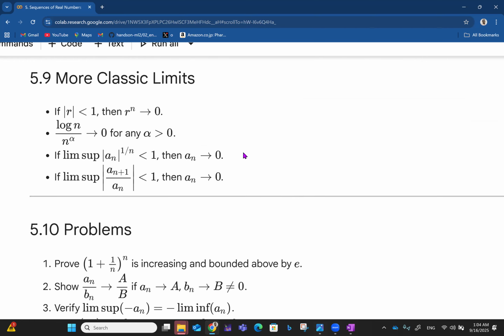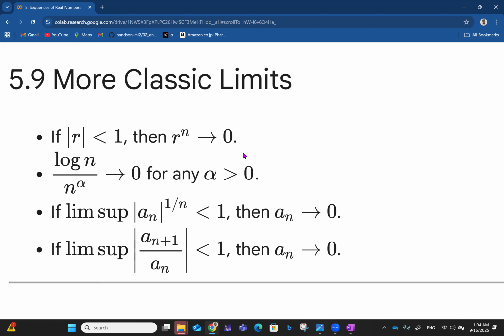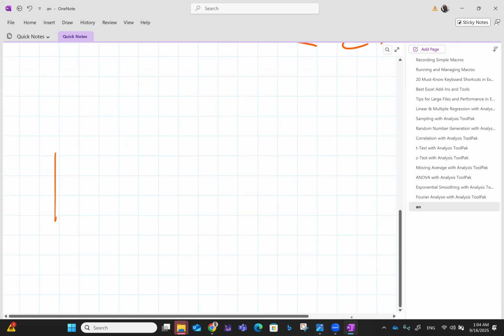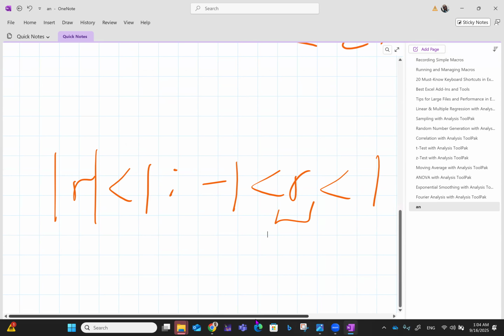Okay, so let's talk about some more classic limits. For instance, if the absolute value of r is less than 1, another way to express this is that minus 1 is less than r and r is less than 1. That means that r simply lies between minus 1 and 1. That's the implication of such an expression, right?